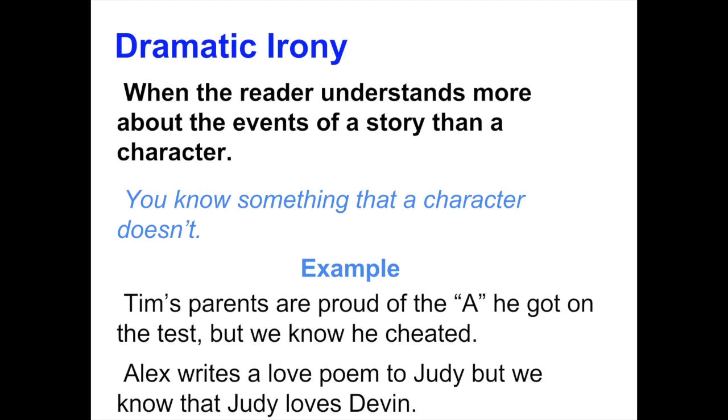Dramatic irony. Dramatic irony is when the reader understands more about the events of a story than a character. As the viewer or the reader, you know something that the character does not. Here are some examples. Tim's parents are proud of the A he got on the test. But we know he cheated. Here's another example. Alex writes a love poem to Judy, but we know that Judy loves Devin.